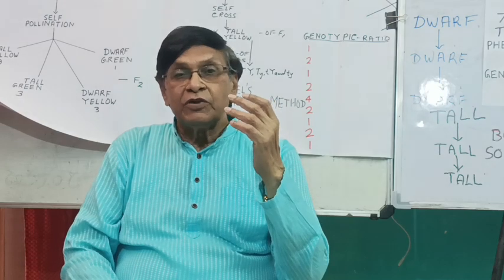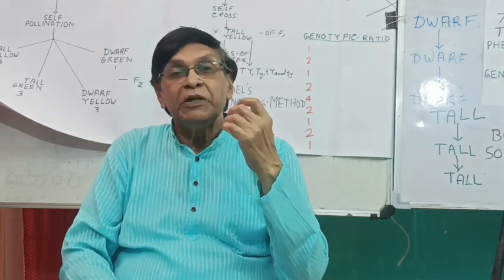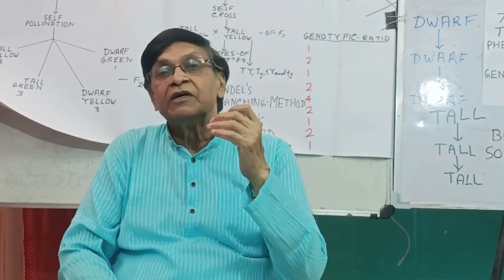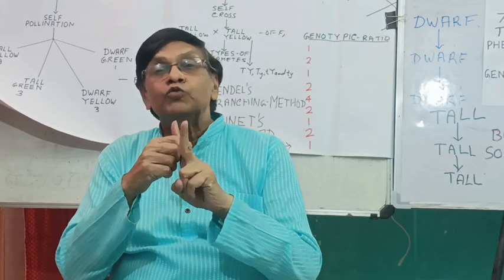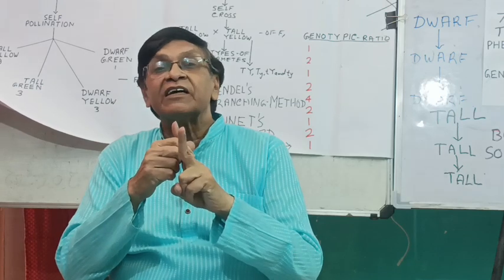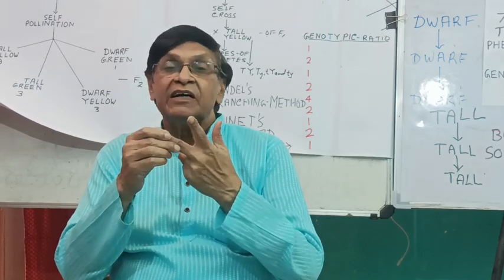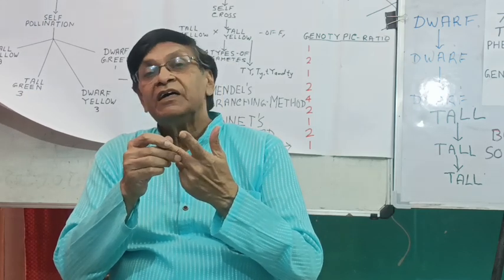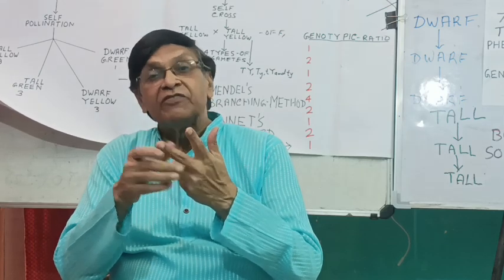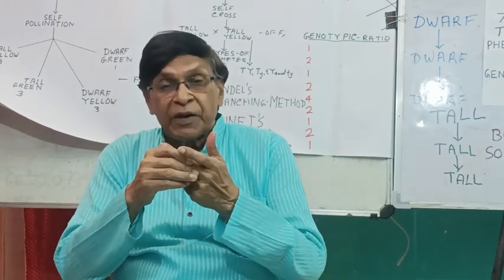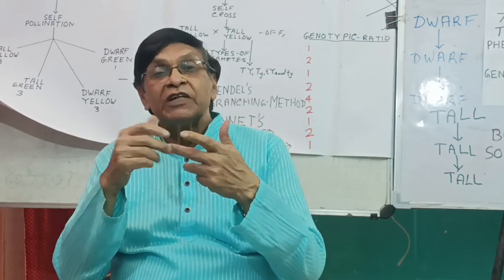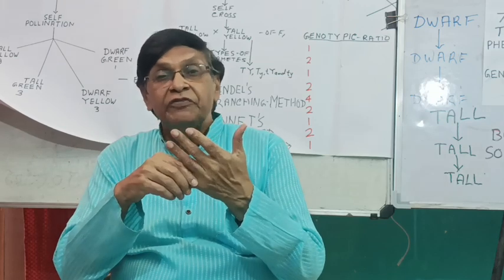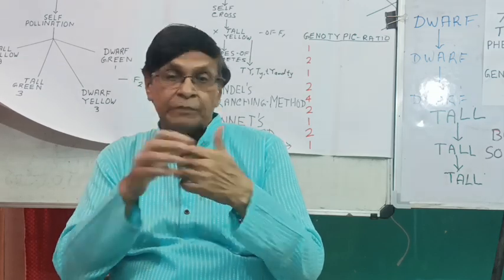So in the 14 varieties of pea plant on which he performed experiments for 8 years, every character had 2 variables which are called traits. For example, first of all, the length of the pea plant. Length of the pea plant is a character. It had 2 variables. Some pea plants were only 1 feet tall and some pea plants were 1 meter tall. So the 1 meter tall plants were called tall and the 1 feet tall plants were called dwarf.